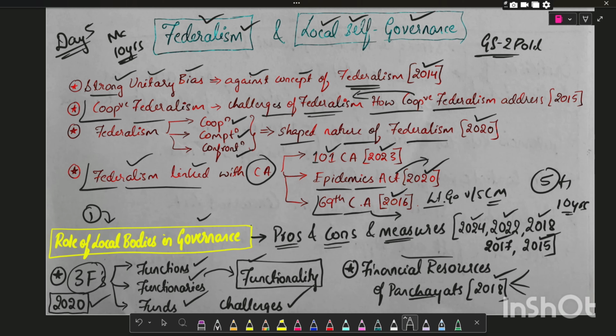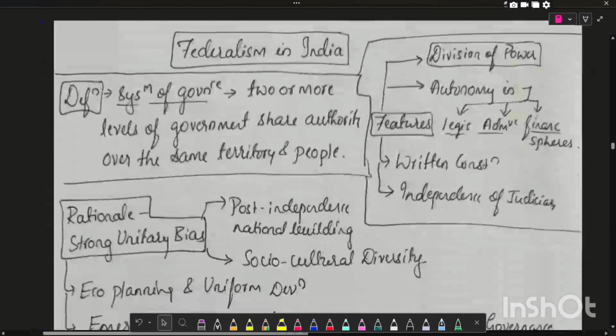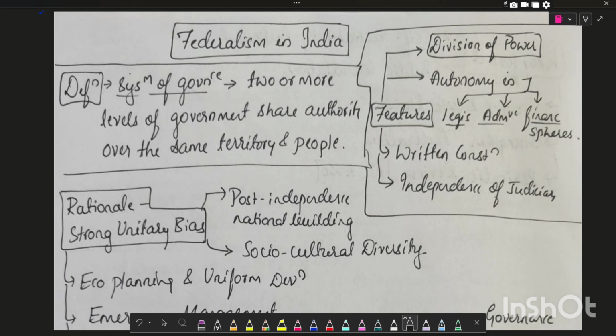Now we will see what all content we need to remember to write an answer on federalism. Whenever there is a question on federalism, we can start with a definition. Federalism is a system of governance where two or more levels of government share authority over the same territory and people.